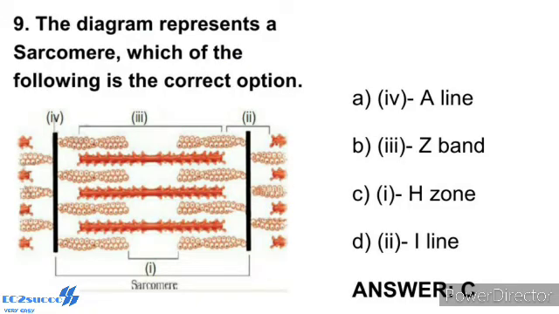Question number 9. The diagram represents a sarcomere. Which of the following is the correct option? Shown is the diagrammatic representation of a sarcomere. Each muscle fiber is lined by the plasma membrane called sarcolemma enclosing the sarcoplasm. Muscle fiber is a syncytium as the sarcoplasm contains many nuclei. The endoplasmic reticulum, that is the sarcoplasmic reticulum of the muscle fiber, is a storehouse of calcium ions.